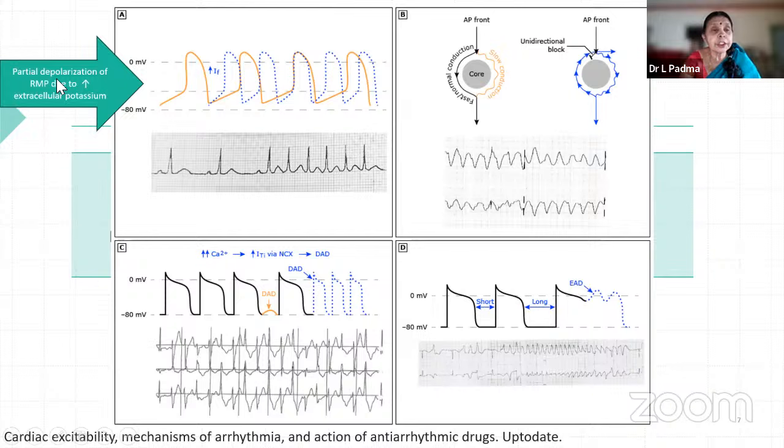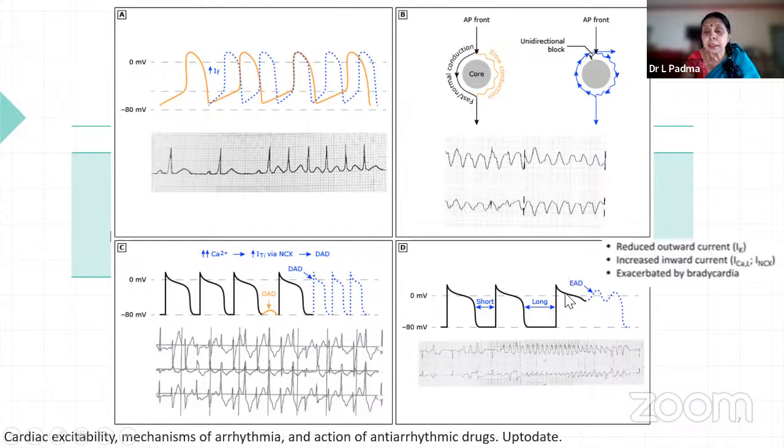Partial depolarization of resting membrane potential due to increased extracellular potassium. So it is going immediately. You see this, there is no complete action potential. It is going like this. Whereas here, you are seeing reduced outward current, so potassium is reducing, and increased inward current, calcium is increasing. So you see at the end of phase 2 or beginning of phase 3 itself, you are getting one more depolarization known as early afterdepolarization.